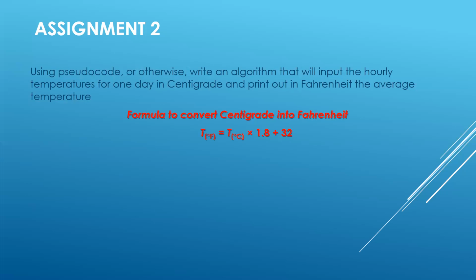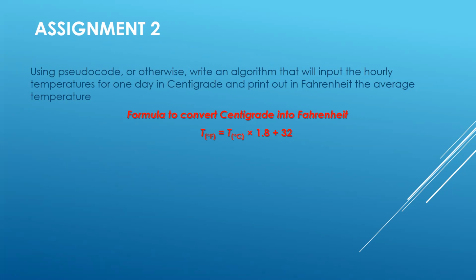Now, since we have done 2 questions with you, and the third question was given as an assignment, this is the 4th question. But right now I'm leaving it to you, and you will be doing it. It's very simple. Using pseudocode or otherwise, write an algorithm that will input the hourly temperatures for one day in centigrade and print out in Fahrenheit the average temperature.